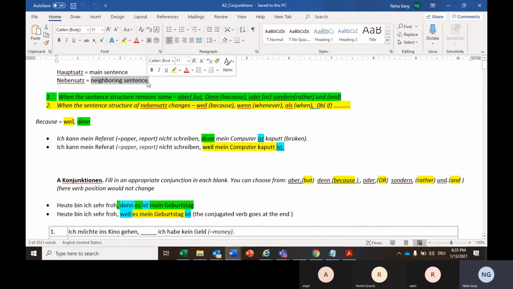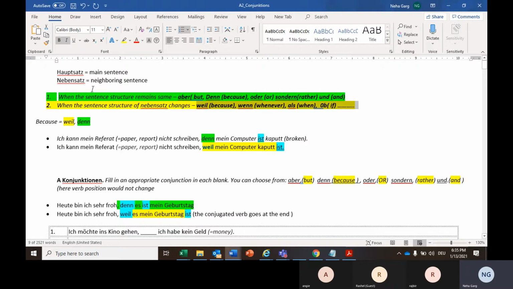Like in English we have a long list of connectors, so also in German. We have to categorize these connectors in two sections.